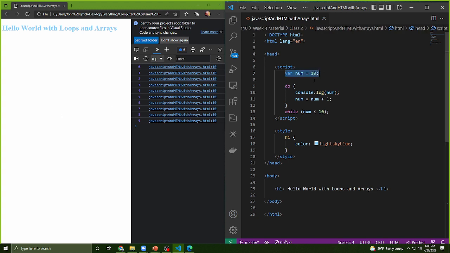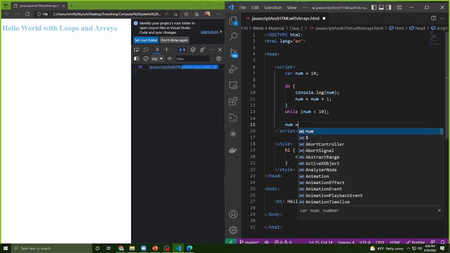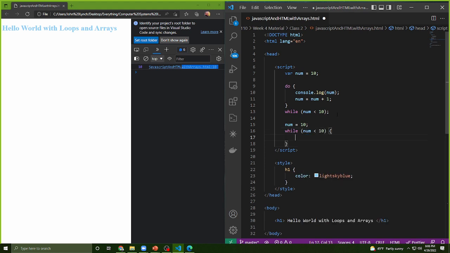is that if I put var num is equal to 10, I actually get my 10 printed out. Whereas if I had num is equal to 10 down here, and while num is less than 10, console.log num, you'll notice that that one doesn't work.